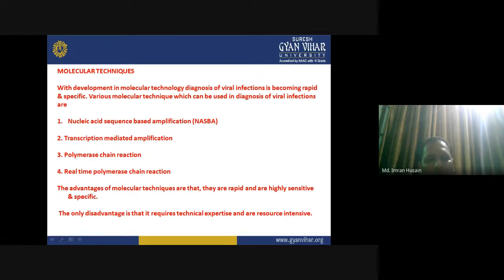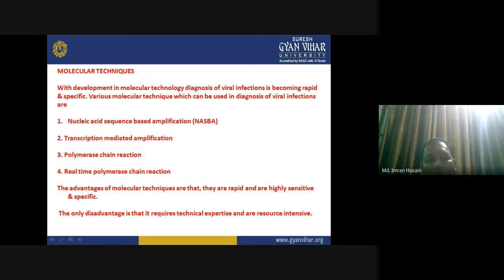Molecular testing. With the development of molecular technology, diagnosis of viral infection is becoming rapid and specific. Various molecular techniques which can be used in diagnosis of viral infections are nucleic acid sequence based amplification, transcription mediated amplification, polymerase chain reaction, and real time polymerase chain reaction.